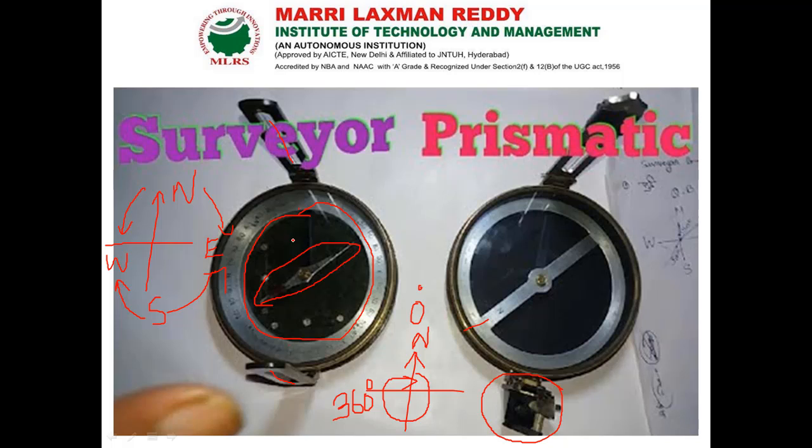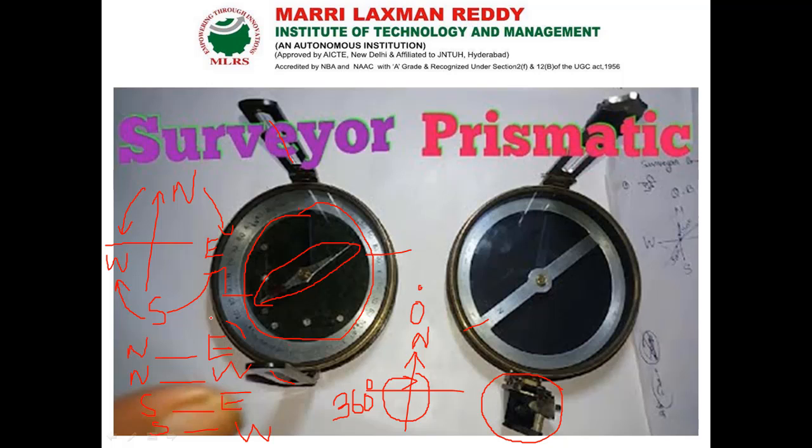Here the needle is a freely suspended needle. There is no attachment with the graduation ring. That's why we take readings with respect to north and south, and towards east or west we read out our reading. So we have our reading in terms of north with respect to east, or north with respect to west, or south with respect to east, or south with respect to west.